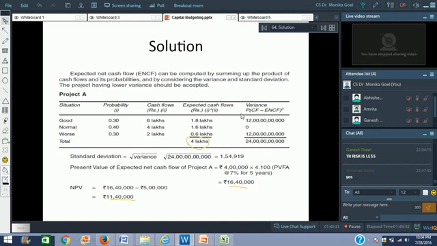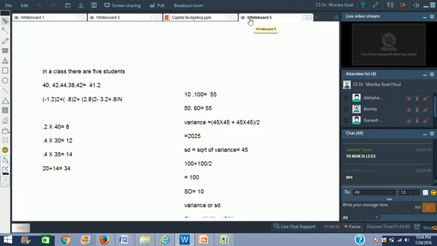The risk is less. So similarly in this particular question, because here the initial investment is same, the period of investment is same, the expected cash flows are also coming as same, now we have to look at it from the risk perspective. In order to look at the risk perspectives, we have to find out the variance. Now wherever the probability is given, the formula changes slightly. We will not use x minus x bar divided by n.